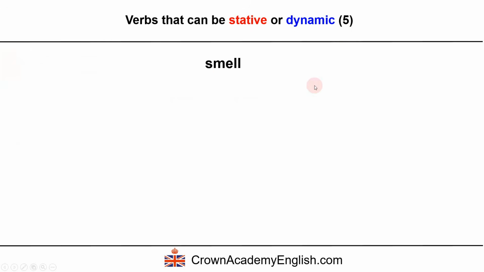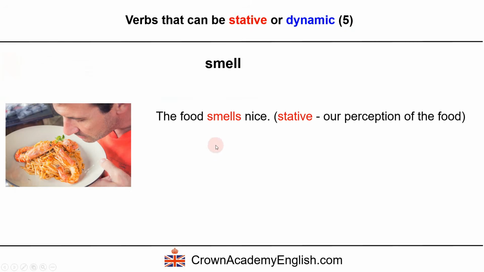Number 5, smell. The food smells nice. So in this context, it is stative, and it's describing our perception of the food. If we are using this meaning, we cannot say the food is smelling nice. No, that is wrong.